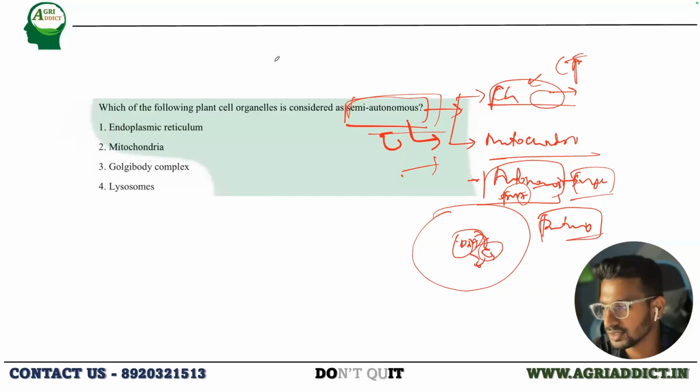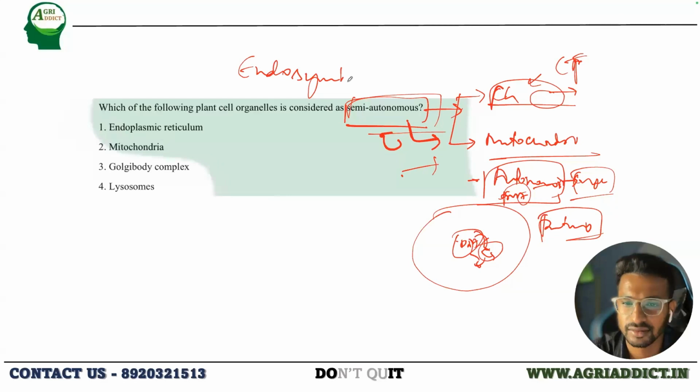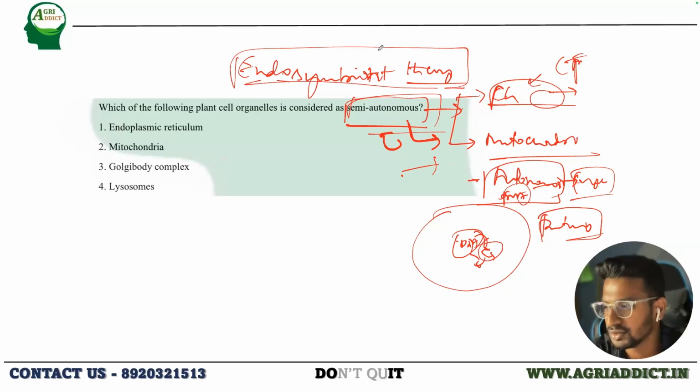Yes, Lohit, you want to answer? Or Janani, you are unmuted. You want to say something? Have you heard about the endosymbiont theory? None of you have heard about this theory? Yes or no? At least just say yes or no. No, sir. Okay, so this is one important theory. Yukesh has heard it. Okay, fine. This is one important theory.